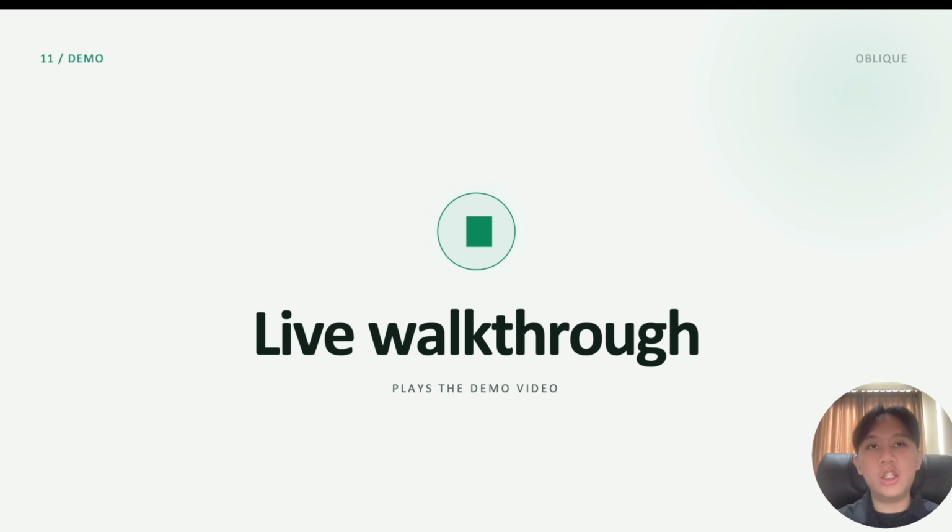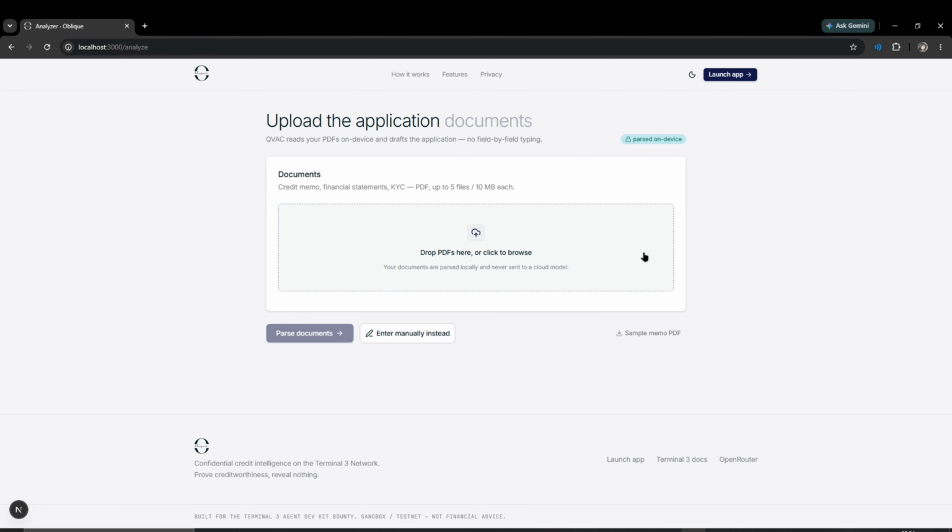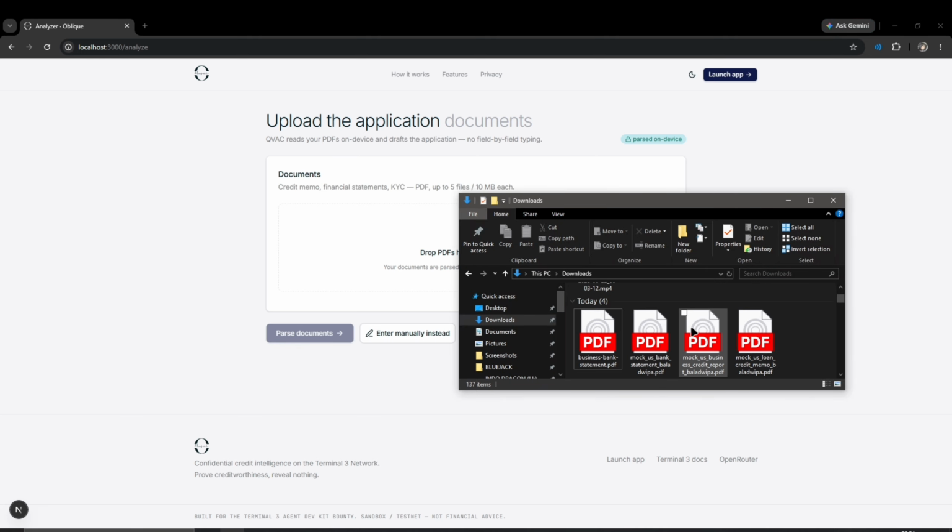We upload applicant documents, parse them, and we can see the on-chain decision log, and everything runs on this machine. Nothing touches the cloud. Now in here, the user can simply upload their financial documents to be analyzed for their credit score. Now here, I've prepared some example data as PDFs that we can use directly in the platform. I'm just going to open them up to see how they look.